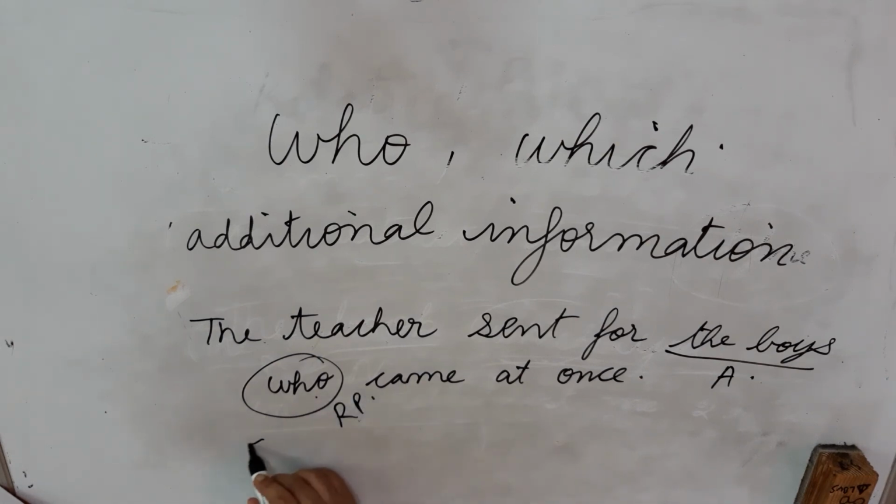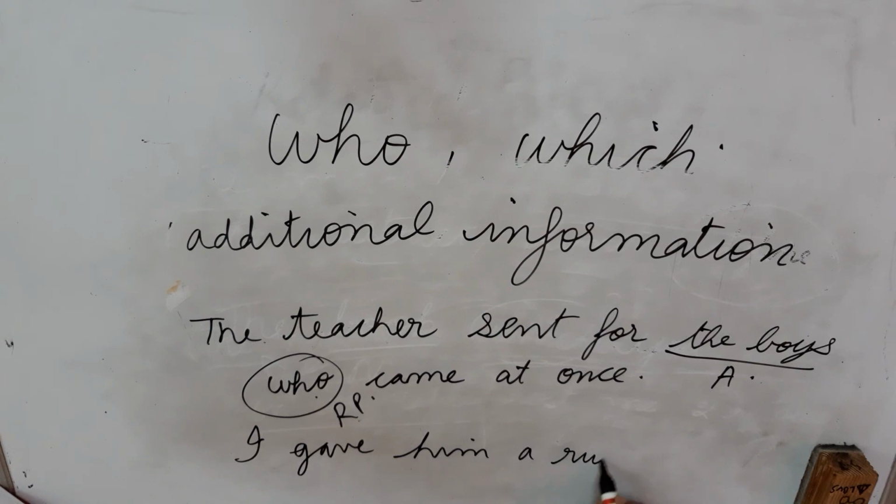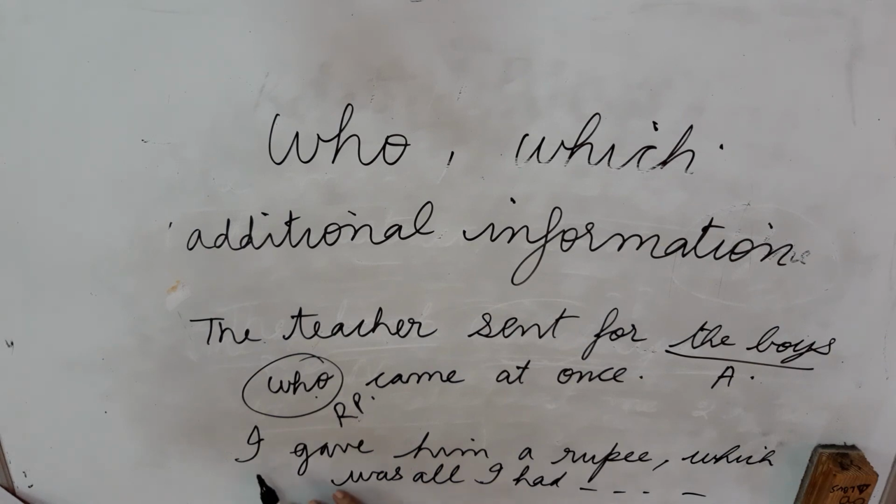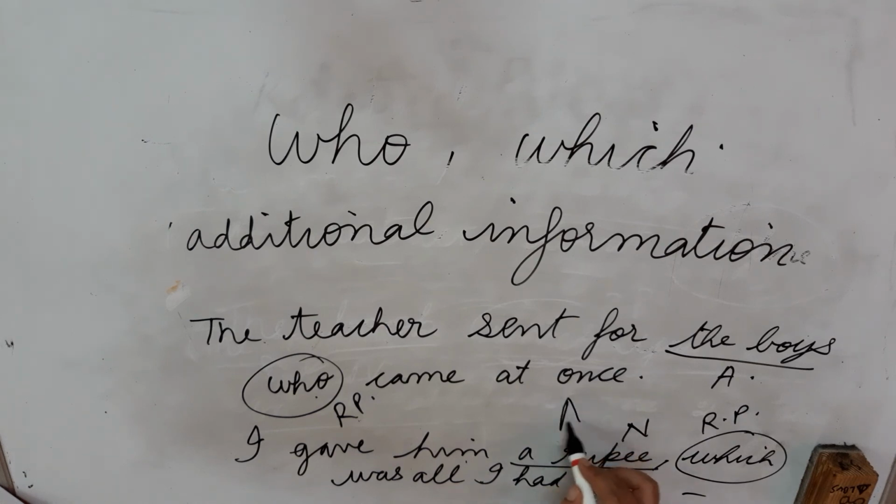Next sentence, I gave him a rupee, which was all I had. So we should understand I gave him, what is this? A rupee is the noun and which is the relative pronoun connecting these two parts, and which is also pointing towards this noun, that is the antecedent.